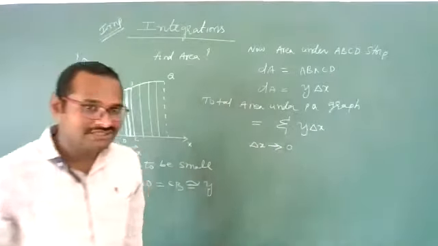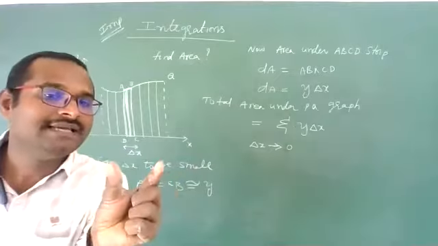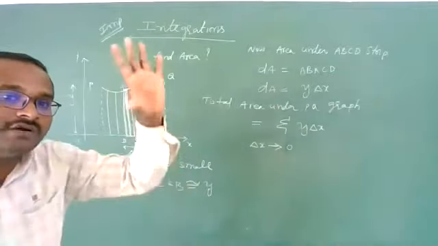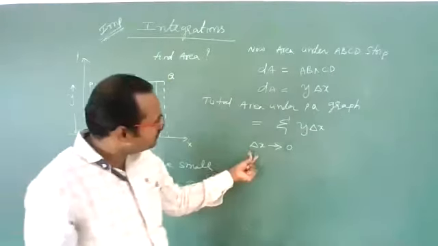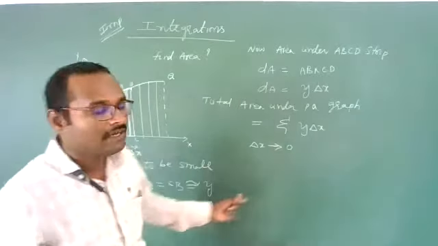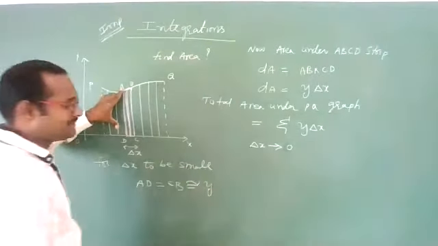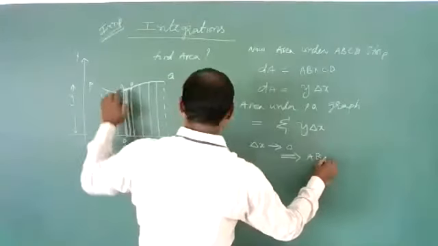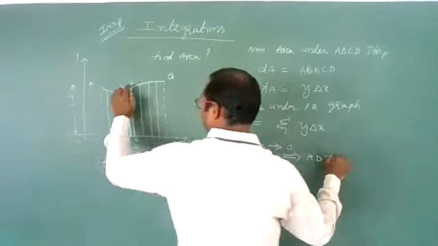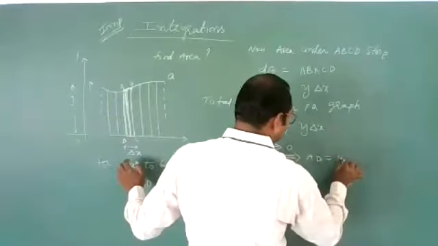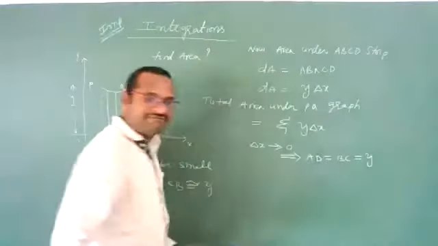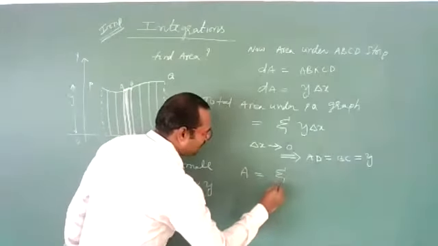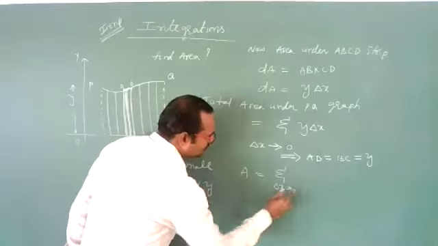Are you getting? This small elementary strip width, make it almost 0, but not equal to 0. It is an approximation. It is the same as what we did in differentiation. Go to almost 0. Then what happened? Then definitely AB and AD will be equal to BC, which will be equal to y. Definitely this is. Then the total area can be written as sigma, delta x tends to 0.